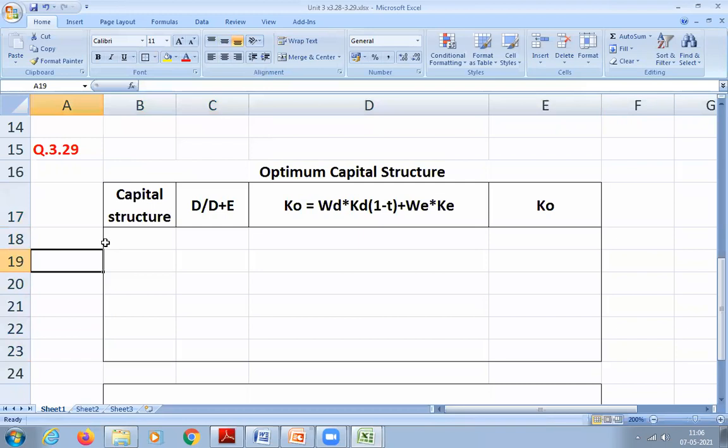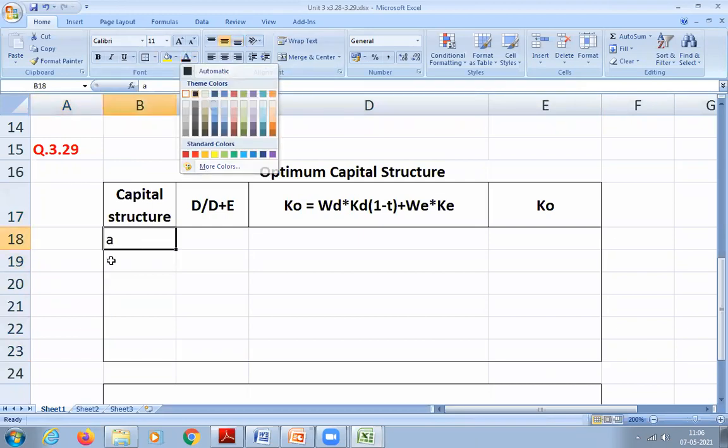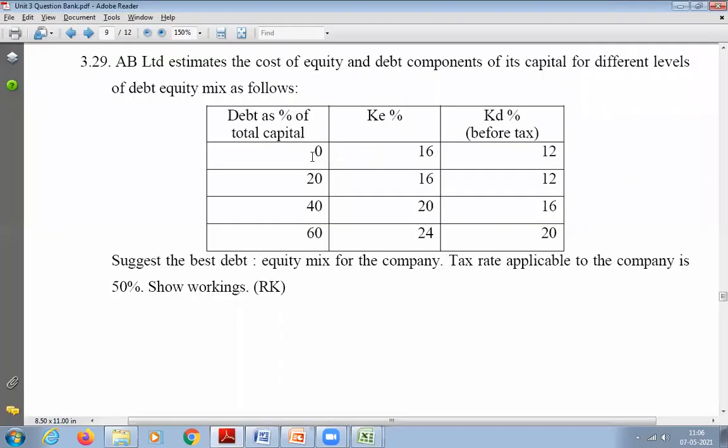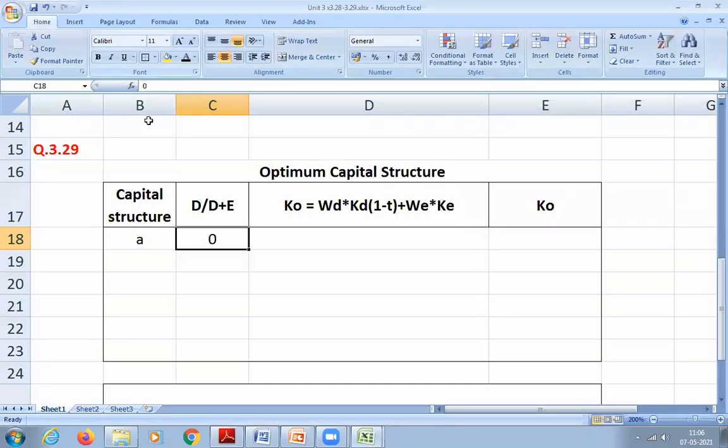So first one, we'll name it as A. What is the ratio given for D? D is how much? 0. So debt percentage is 0. Write 0. Then substitute the values now.